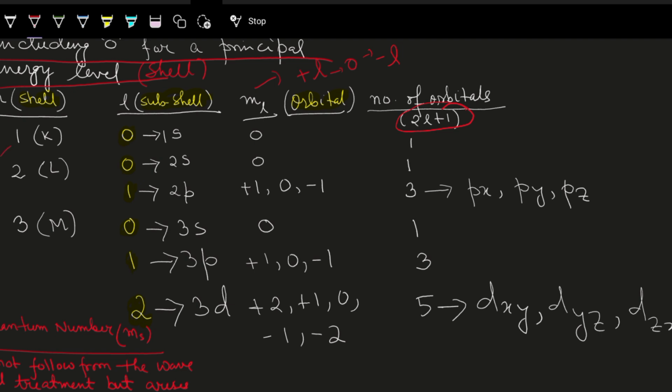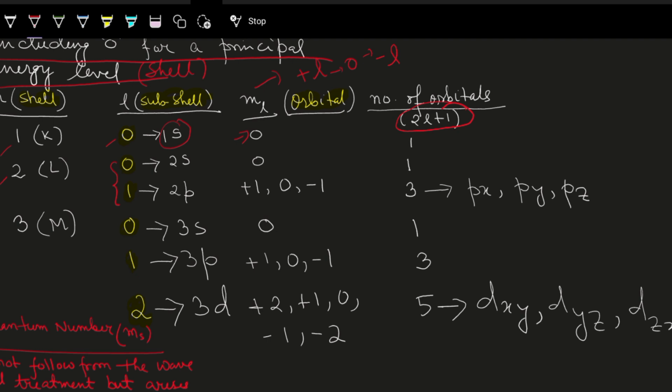So n equal to 1 has l equal to 0, the s subshell. And it is having only one orbital like this. Okay. So this is 1s. Next, n equal to 2. That means the L shell. The L shell is having two subshells because the small l, the azimuthal quantum number, can have values 0 to n minus 1.